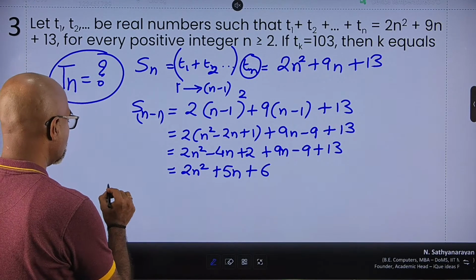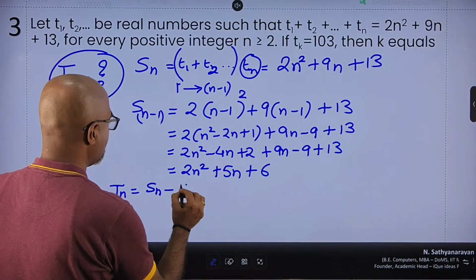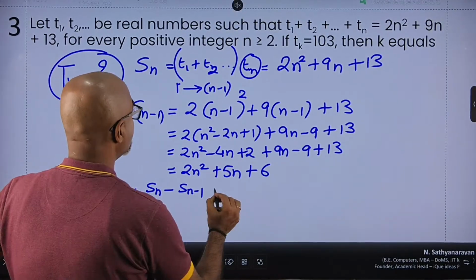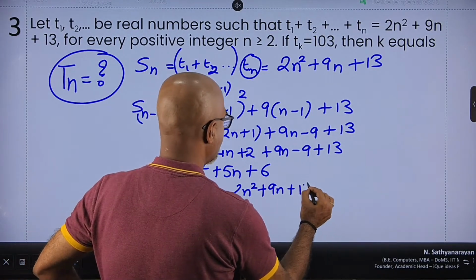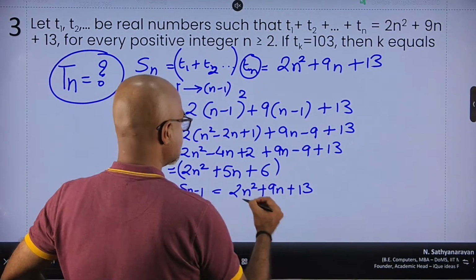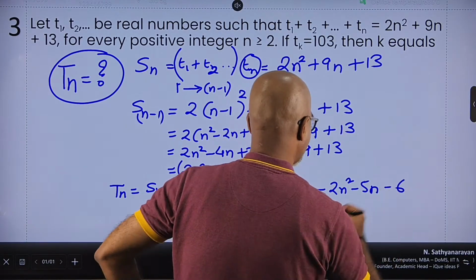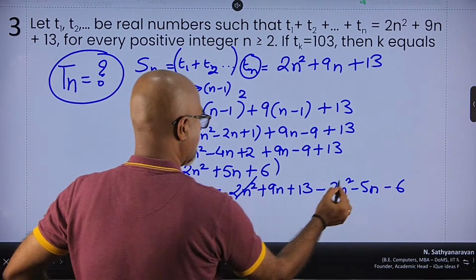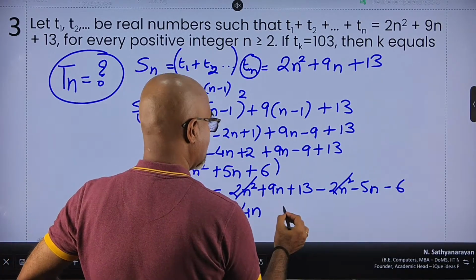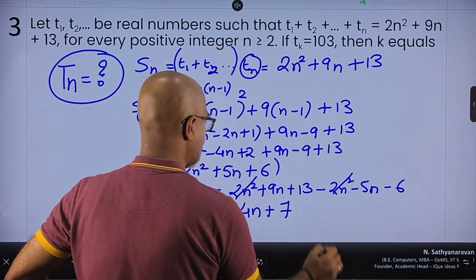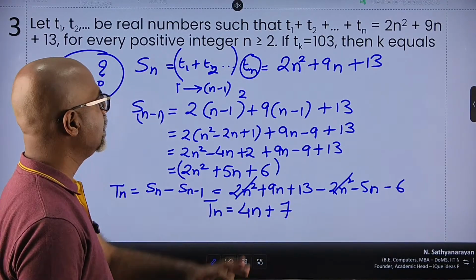Okay. So I can find out the nth term as Sn minus Sn minus 1. So that is 2n square plus 9n plus 13 minus this. So minus 2n square minus 5n minus 6. So 2n square and 2n square get cancelled. 9n minus 5n is 4n. 13 minus 6 is equal to 7. So the nth term is depicted as 4n plus 7.